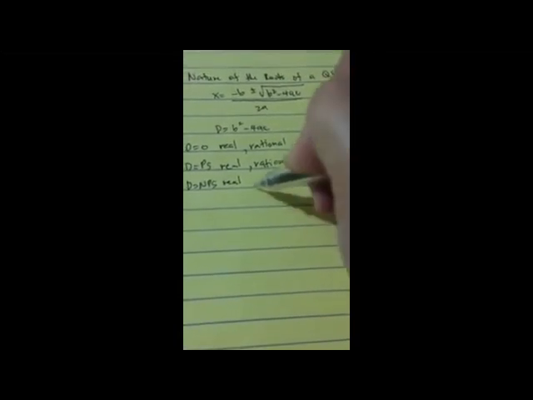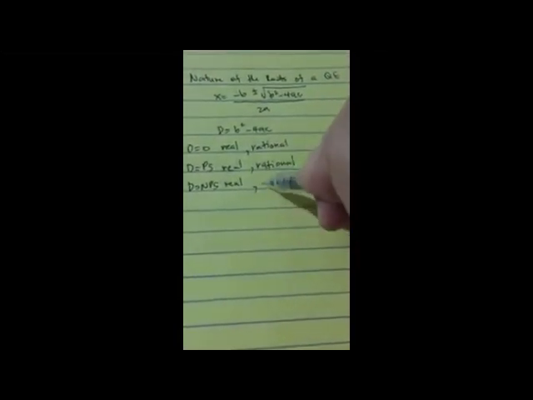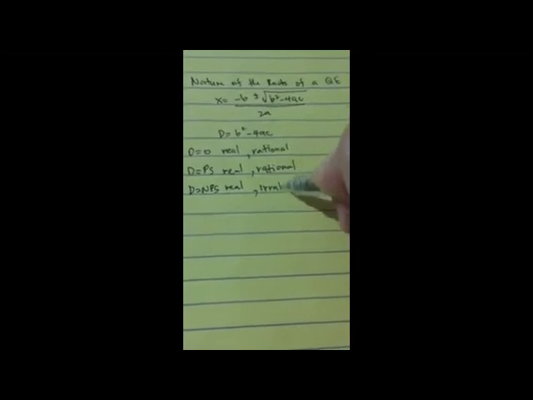If it's 0, your roots are real. Also, if your D is positive, it could be a perfect square or it could be not a perfect square. These two are also real. Now, if your D is 0, your roots are also rational. Same thing, if it's a perfect square, your roots are also rational. If it's not a perfect square, your roots are irrational.